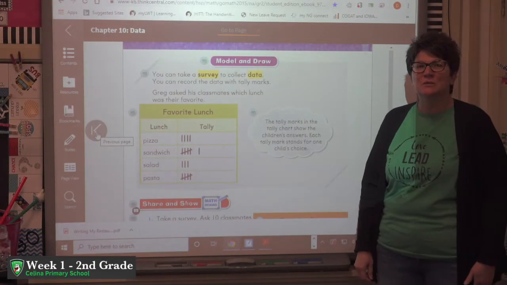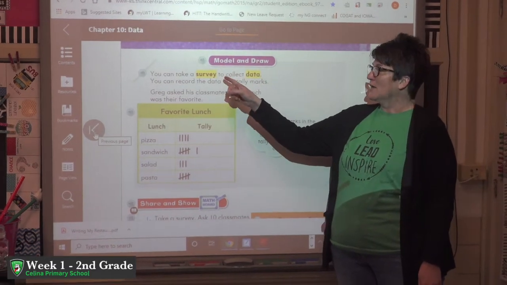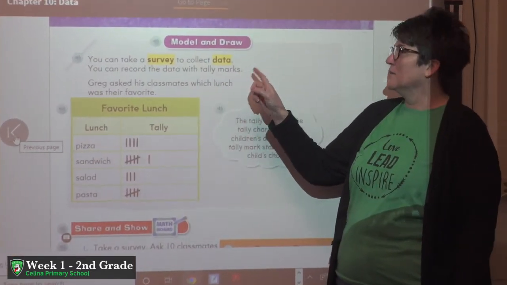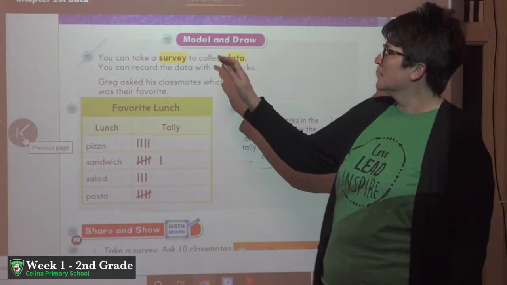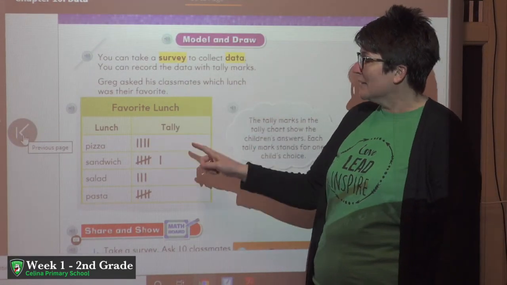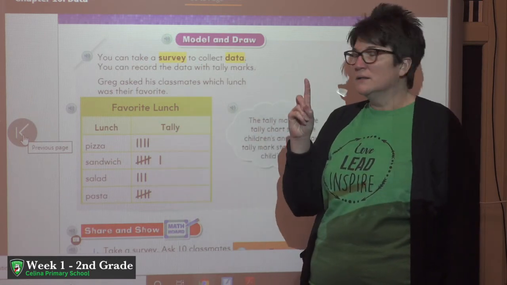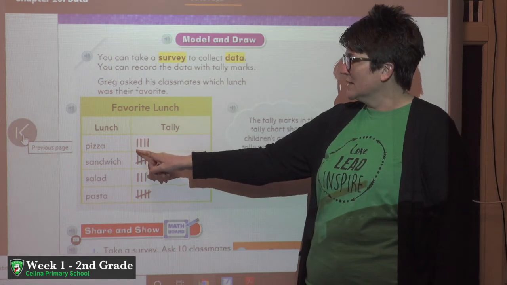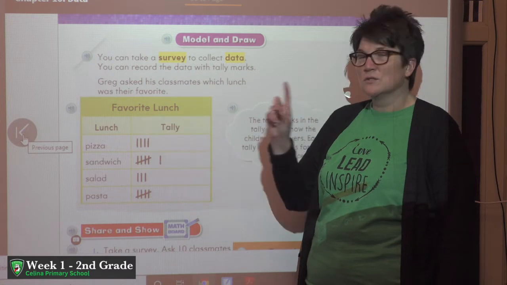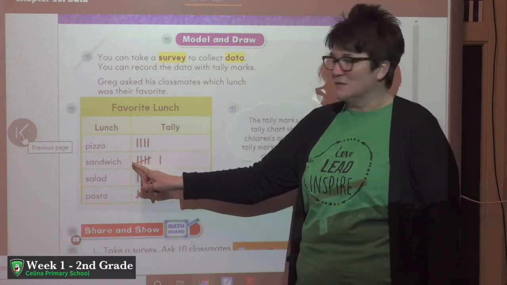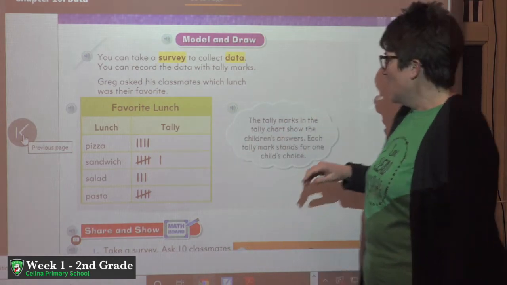Hey guys, you're going to be working with some fun math things this week. We are going to be surveying and collecting data. So you are going to use these data charts and you're going to be using tally marks. Now don't forget with tally marks, every time you're counting for 1 collected data, you're going to put 1 tally mark. And then 2 tally marks, 3 tally marks, 4 tally marks. Do you remember that when we have the 5th one, we have to slant it? So every time we see a group like this, that stands for 5.